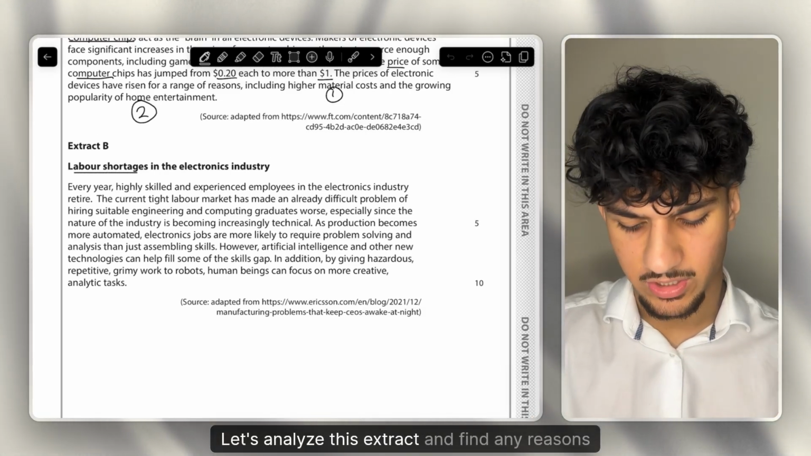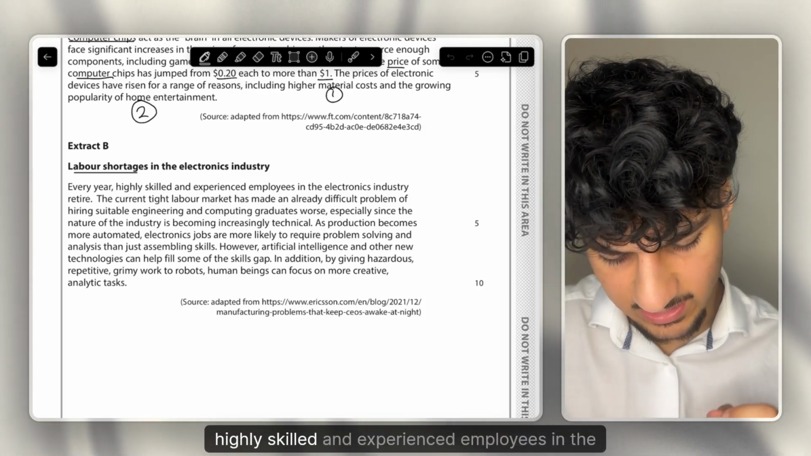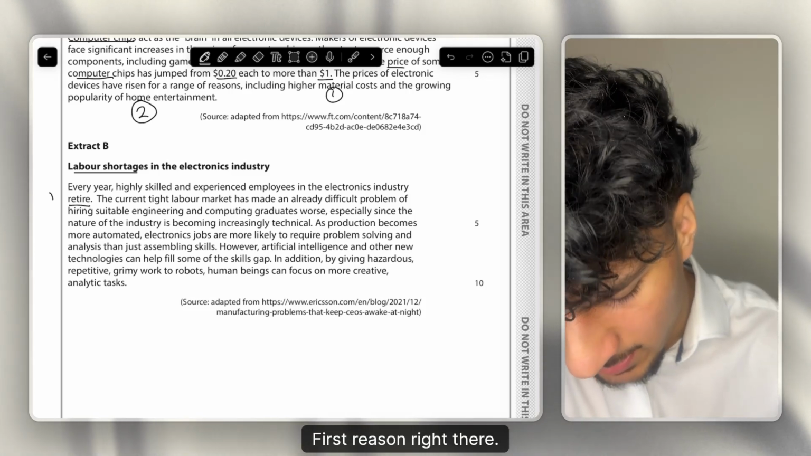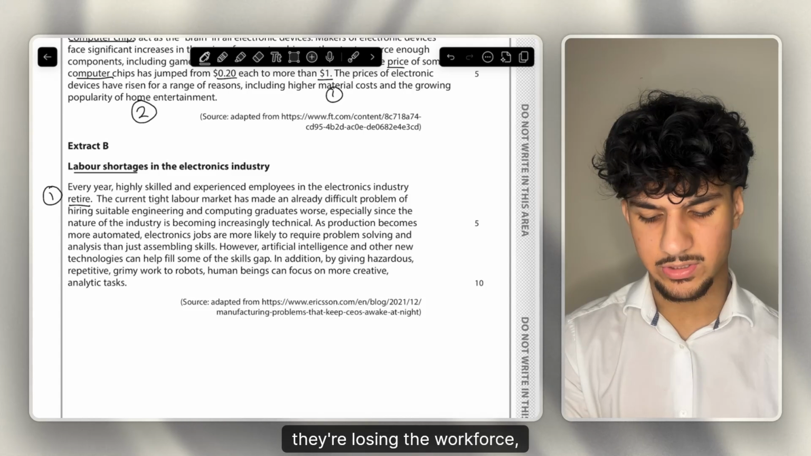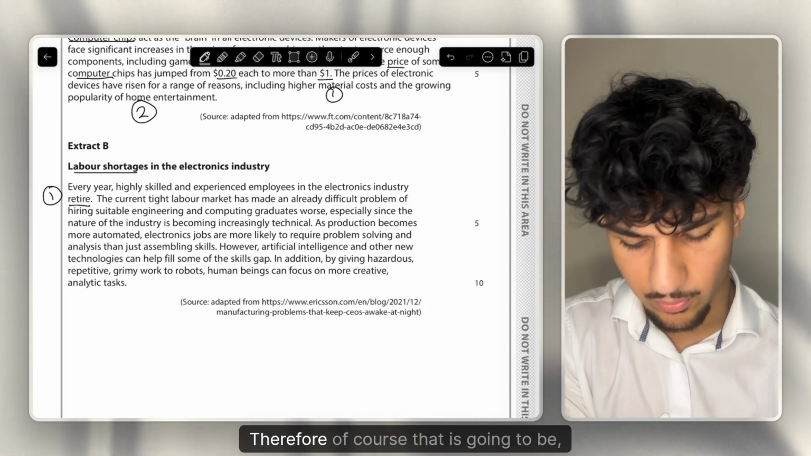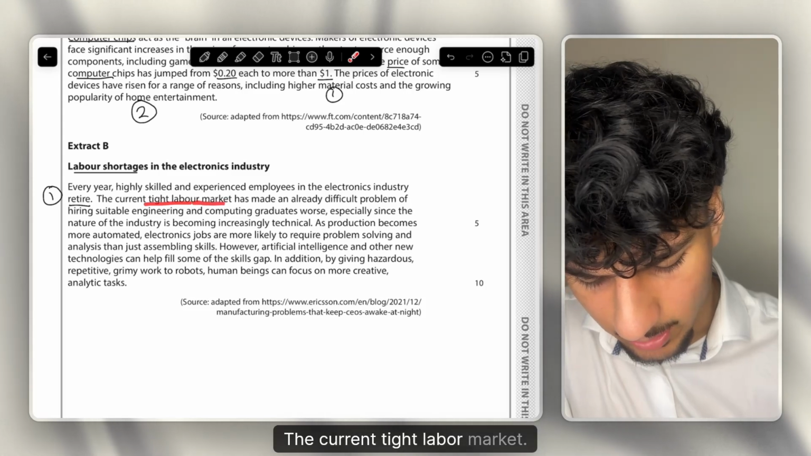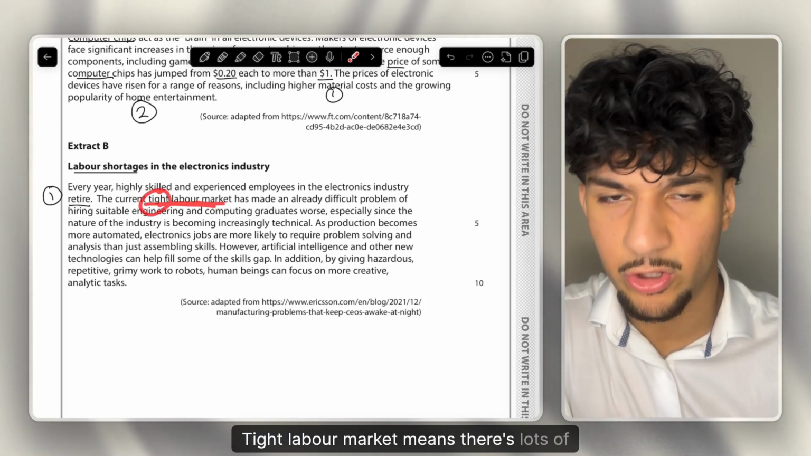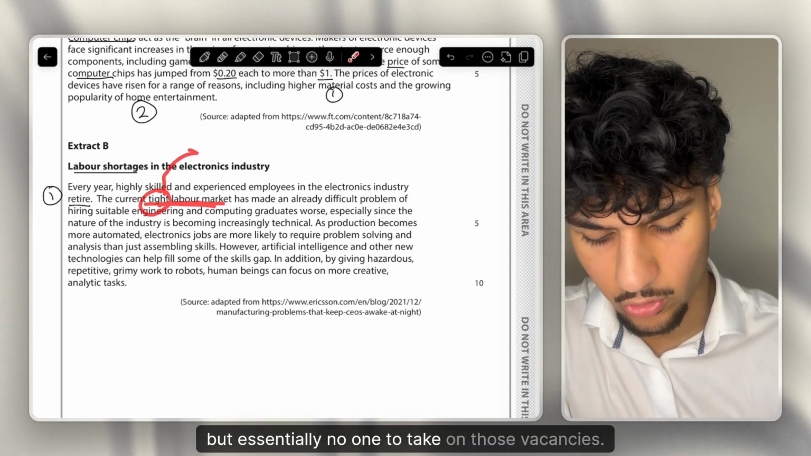Let's analyse this extract and find any reasons that affect the supply of labour. So every year, highly skilled and experienced employees in the electronics industry retire. First reason right there. Of course, if highly skilled individuals are retiring, they're losing the workforce, they're becoming economically inactive. Therefore, that could be one reason there. The current tight labour market. Now, what does tight labour market mean? Tight labour market means there's lots of available job vacancies, but essentially no one to take on those vacancies.